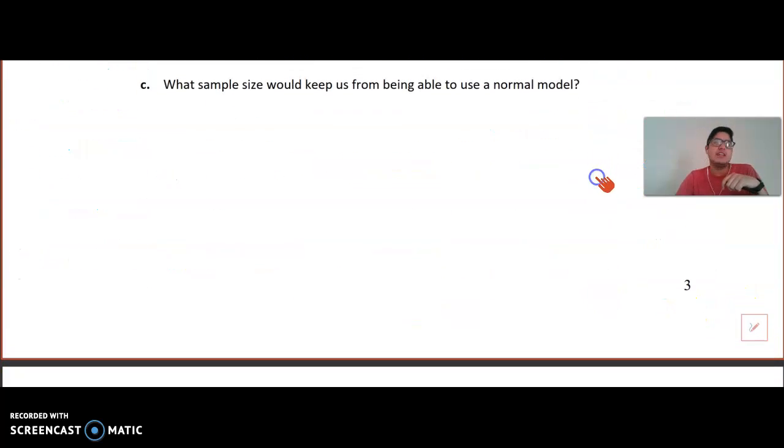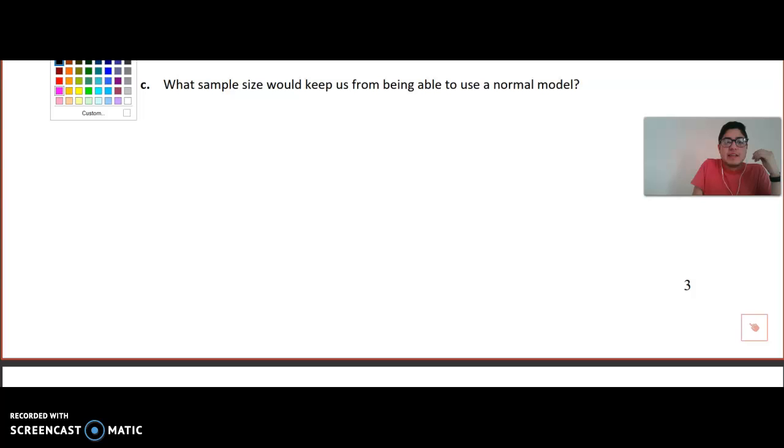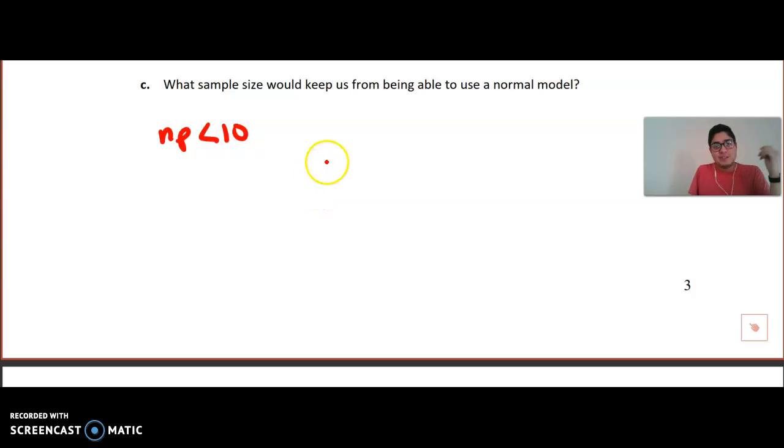Okay, and then our last question here. What sample size would keep us from being able to use a normal model? So thinking back to the normality condition of large counts, the successes and failures must both be greater than or equal to 10, which means the normal model is not appropriate if an observation does not meet that criteria, meaning that np is less than 10. If it's less than 10, it's definitely not greater than or equal to 10. Well, we know that the p here, and then I'm also going to use the commutative property, I know I'm going to have 0.14 for our proportion times our sample size less than 10.